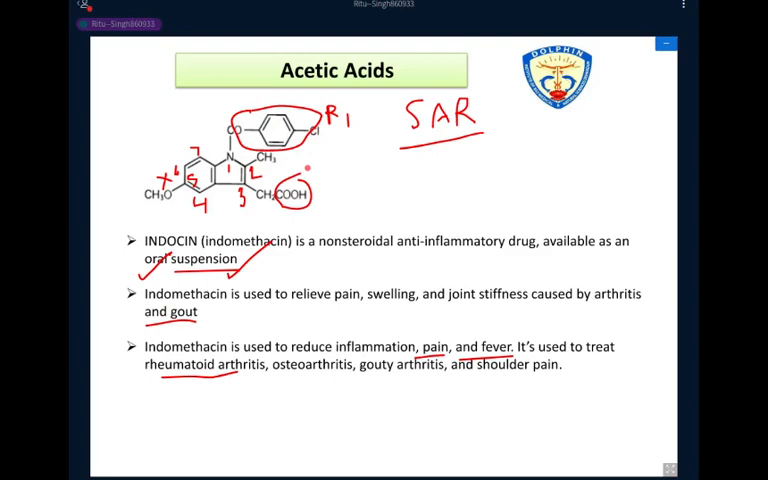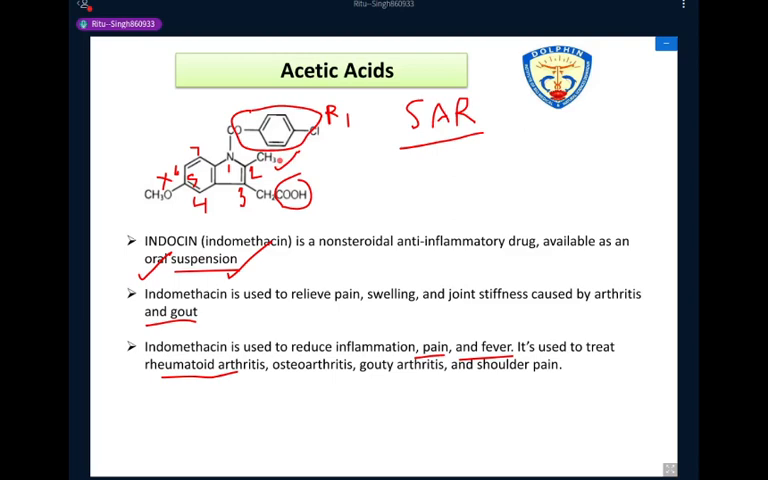Okay, next, the second position. At the second position, methyl is more active than the phenyl group. So at the second position, the methyl group is essential for the activity; this methyl is more active than the phenyl group.